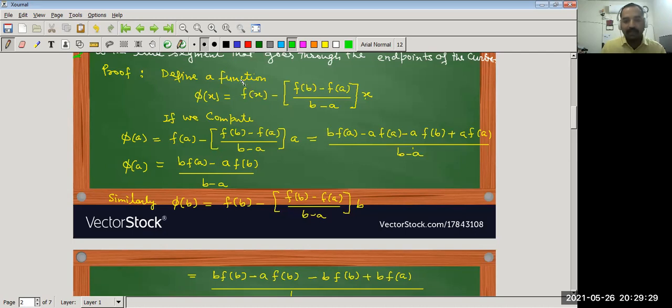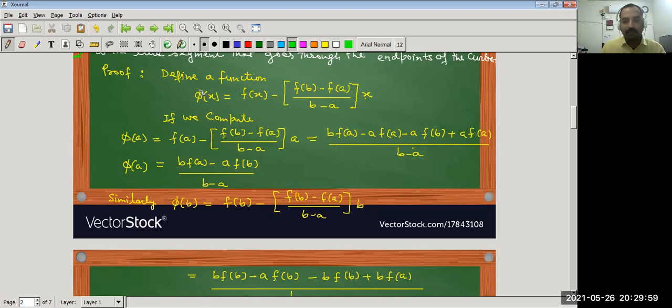Now you can see that f is continuous in closed interval [a,b], f is differentiable in open interval (a,b). x is also continuous and differentiable because it's a polynomial. (f(b) minus f(a)) upon (b minus a) is constant, and we know that sum and difference of two continuous functions is again continuous, and they are differentiable also.